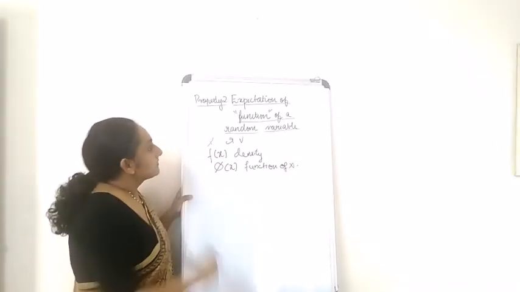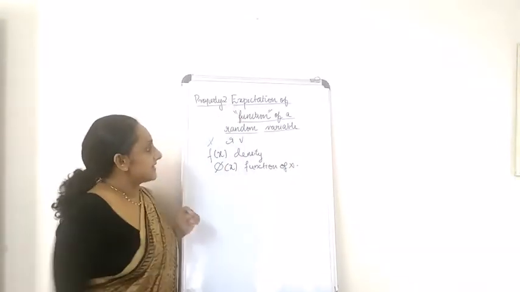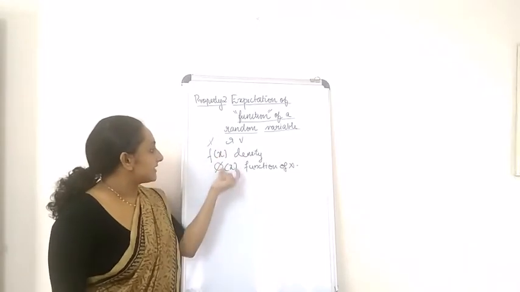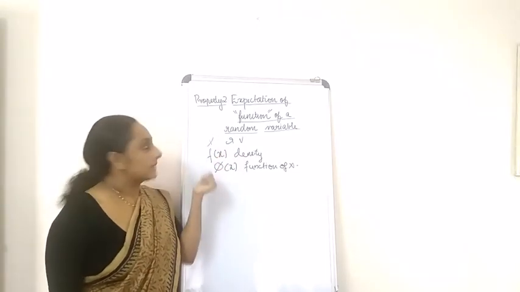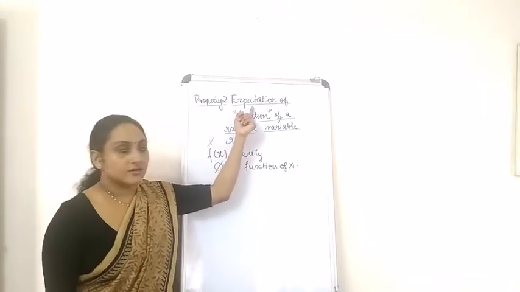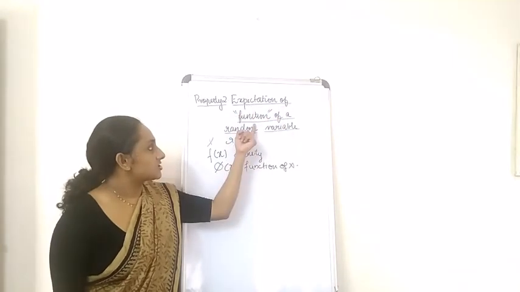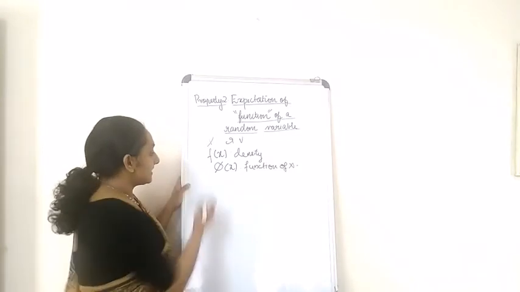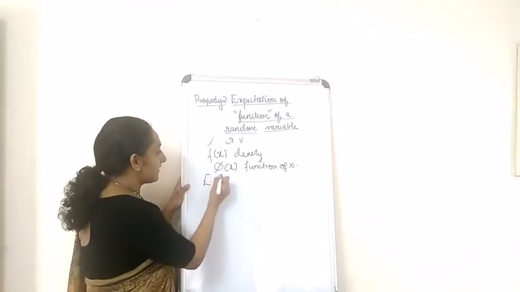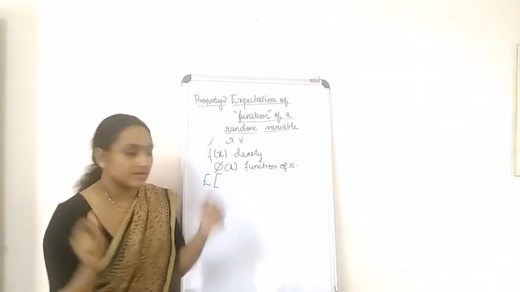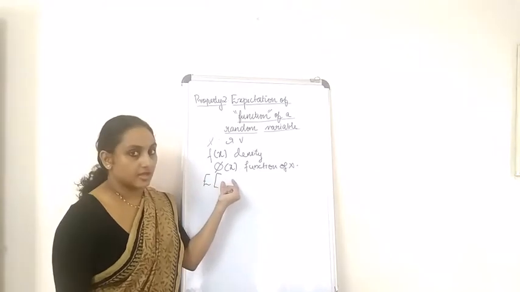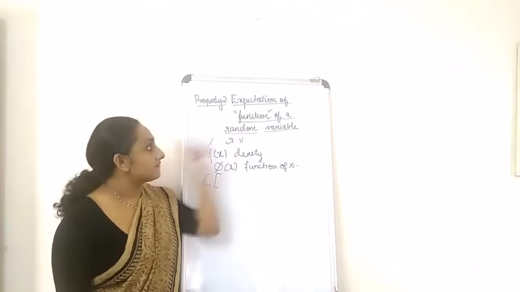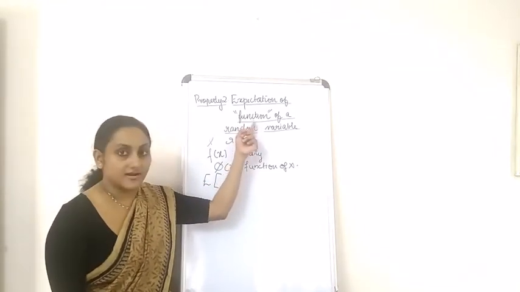Now just connect this sentence with all these things. What is written over here? Expectation of function of a random variable. So expectation of something means E of something. In this something, what they have emphasized is on function.